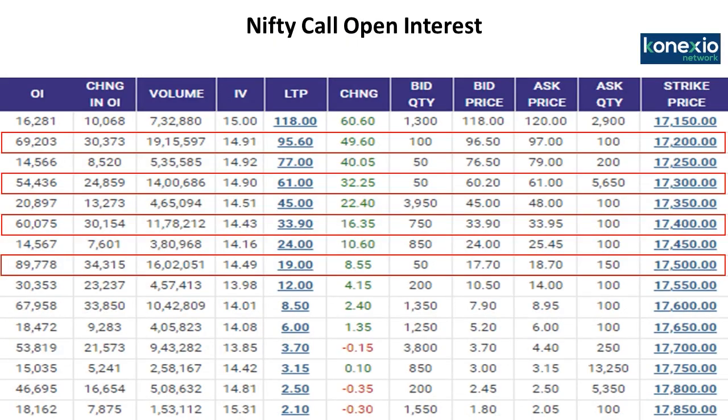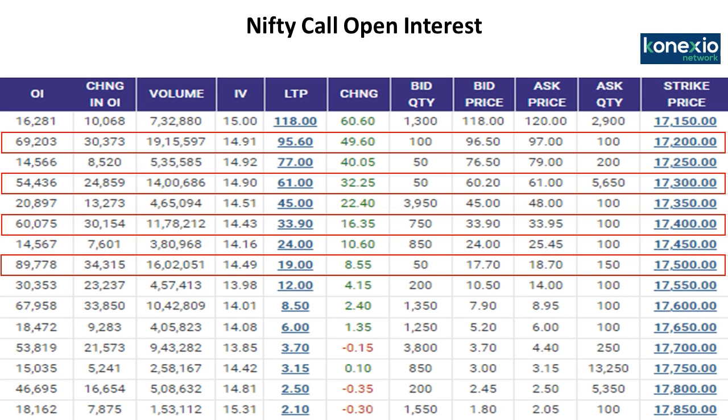So now let us discuss what we have observed in Nifty calls. In Nifty calls, you will see on the screen the action was seen in 17,200 calls, 17,300 calls, 17,400 calls, and 17,500 calls. Now here you can see there has been a rise in the open interest. There has been rise in the volumes. Again, due to the Friday's rally, we have seen there has been rise in the option premium also.